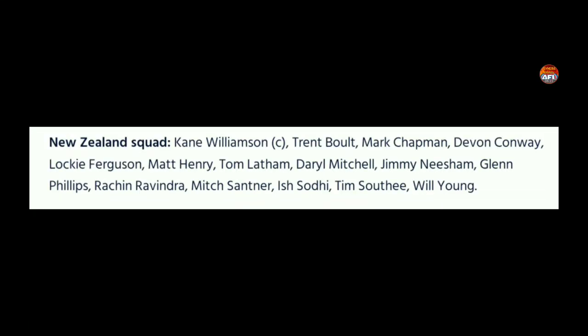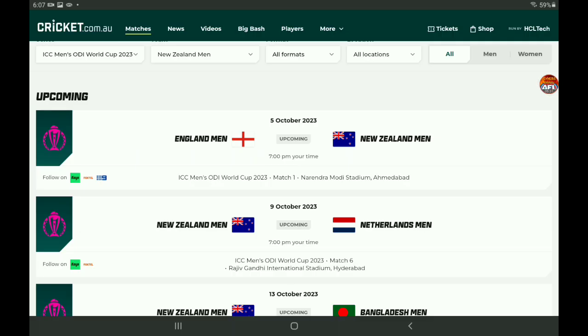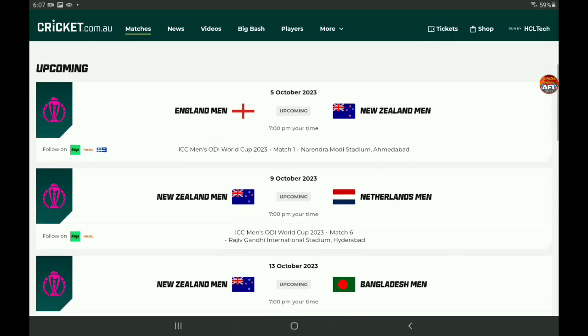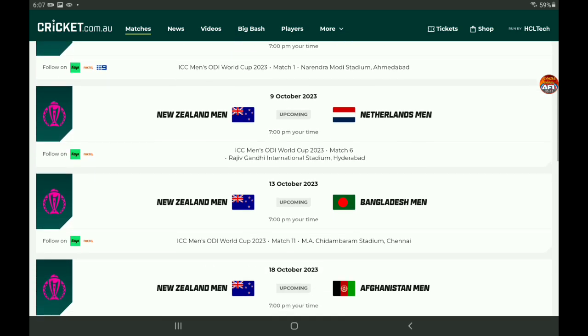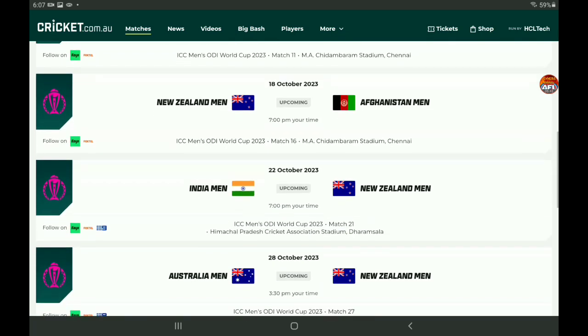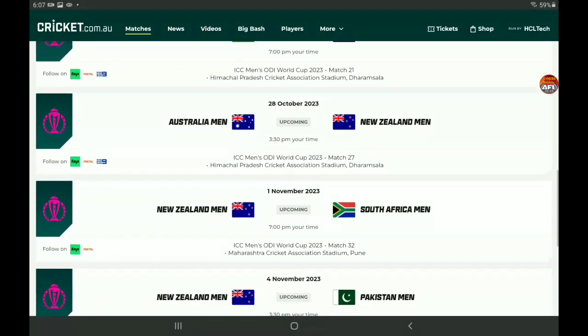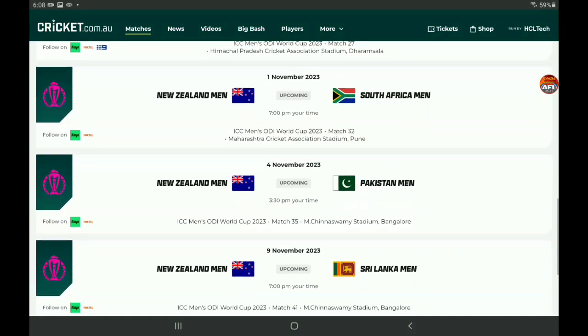New Zealand, their squad: Kane Williamson, Trent Boult, Mark Chapman, Devon Conway, Lockie Ferguson, Matt Henry, Tom Latham, Daryl Mitchell, Jimmy Neesham, Glenn Phillips, Rachin Ravindra, Mitch Santner, Ish Sodhi, Tim Southee, and Will Young. So they start off by playing England in their opener. Then they play the Netherlands, Bangladesh, Afghanistan, host nation India, then Australia, South Africa, Pakistan, and then Sri Lanka to finish.